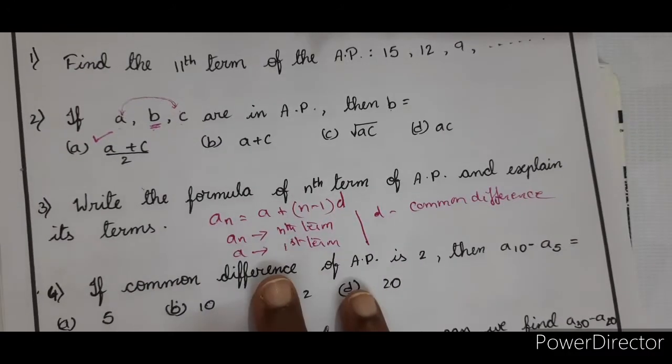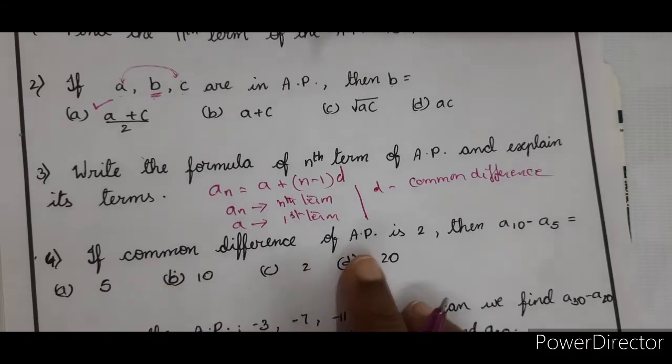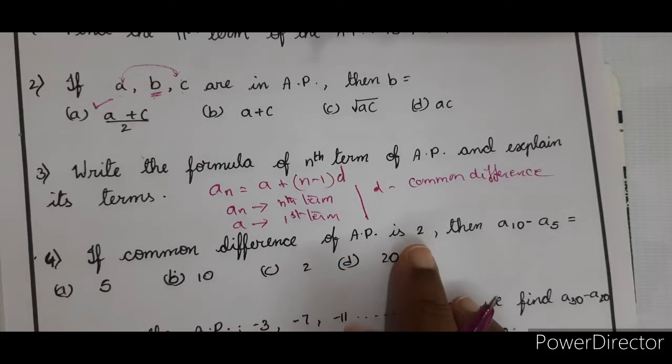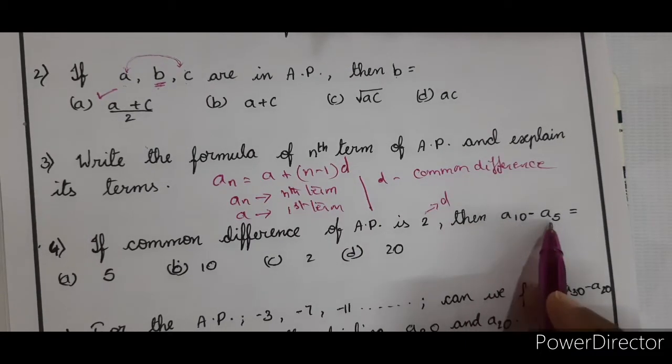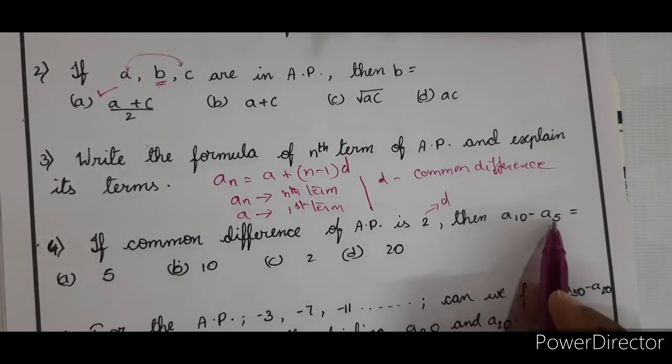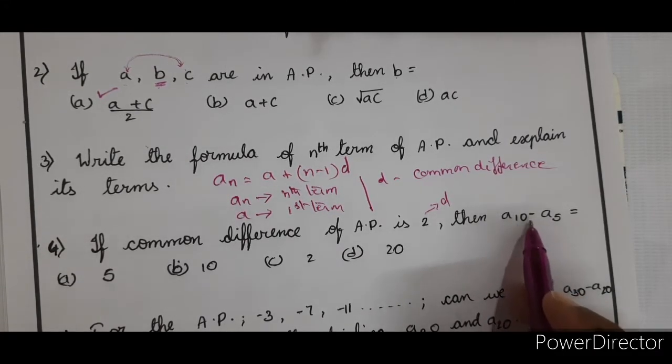Right? So, this is how you have to explain the terms. If the common difference of an AP is 2, that is D is given to us, then A10 minus A5 — what is the gap between these two? 5 terms.